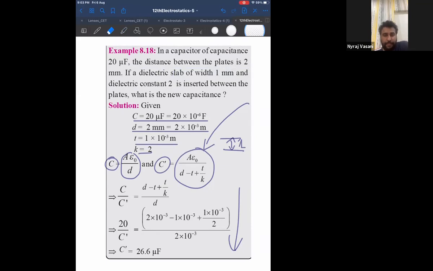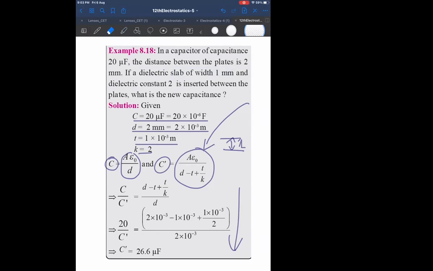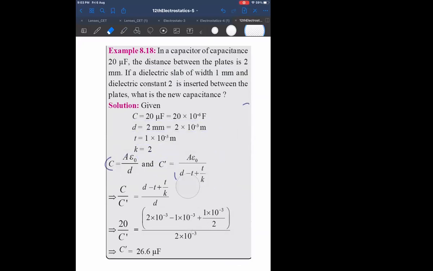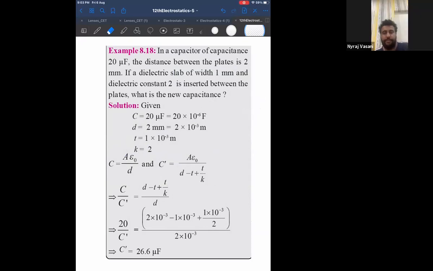Got it? So get this answer. Whereas otherwise they will mention it's a conductor of thickness T. They'll mention a conducting slab or a copper slab or an aluminium slab, so that we come to know it's a conductor. Otherwise they will directly give you a dielectric slab.